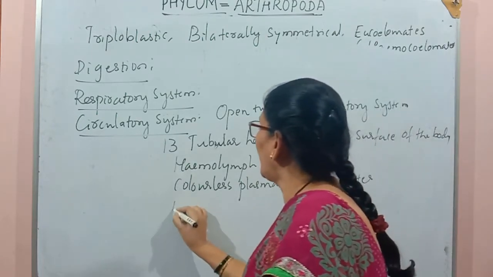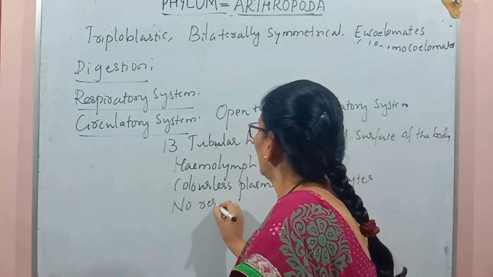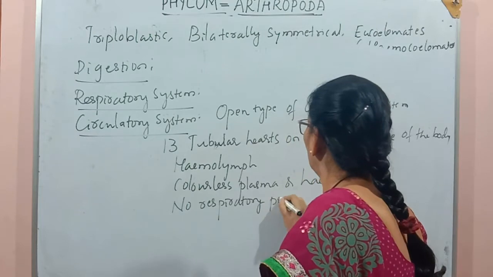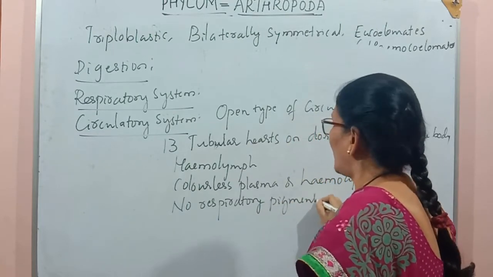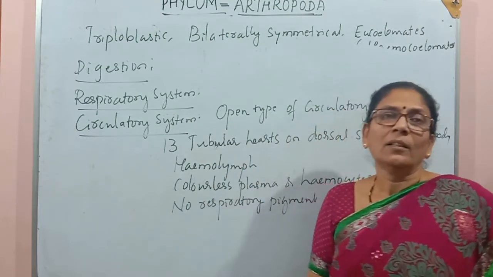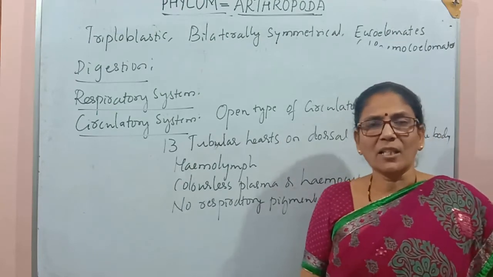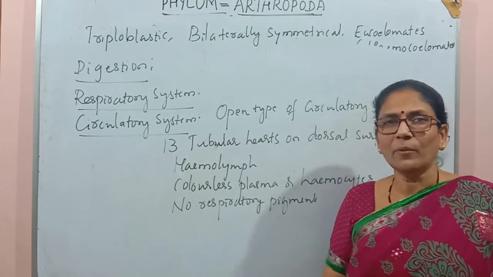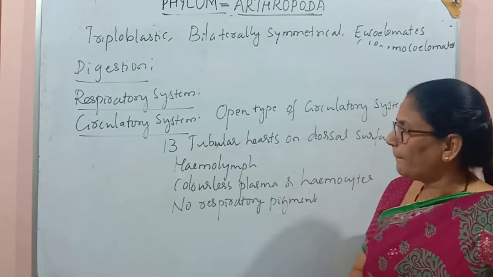No respiratory pigment. That's why this blood is not performing the respiration process, or exchange of gases does not take place by the hemolymph, because it has no respiratory pigment.